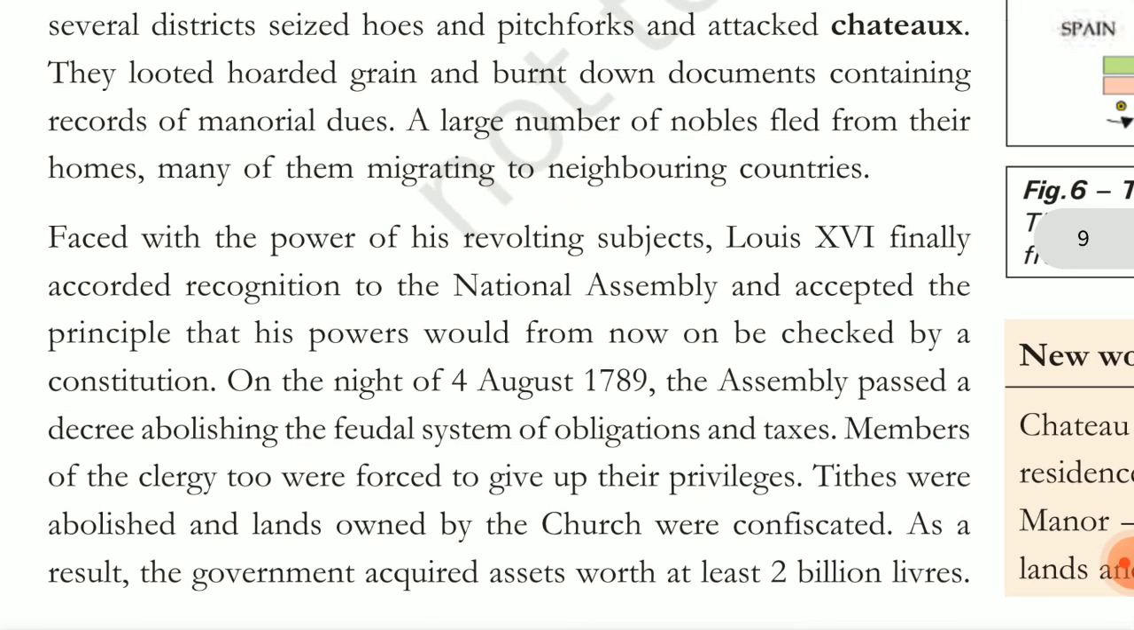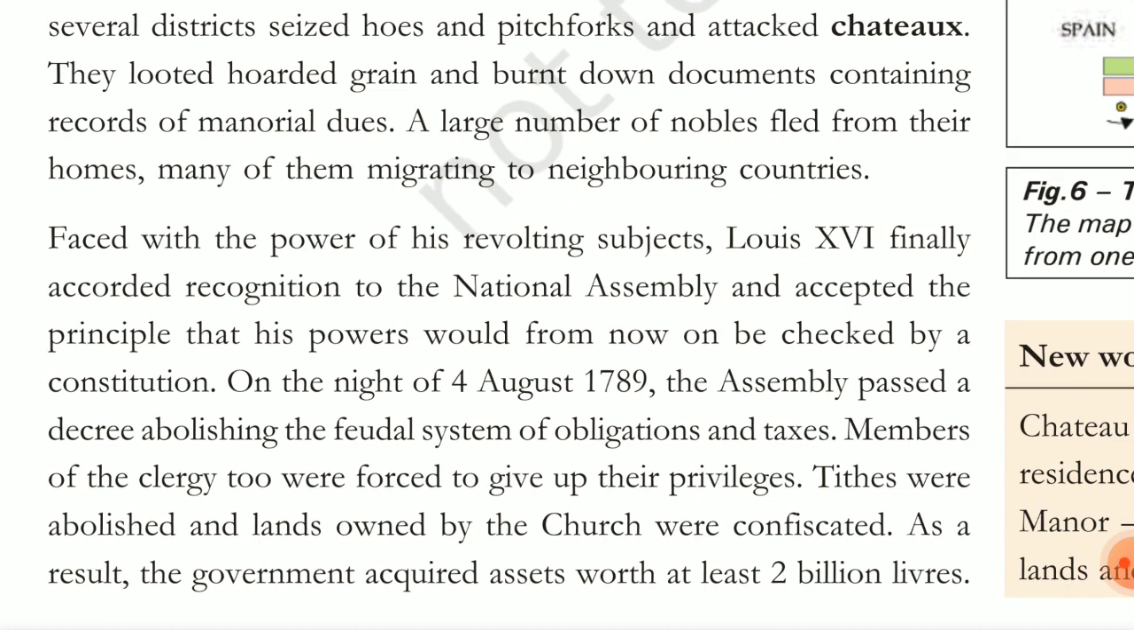And then they went to their place, and they hoarded and burnt all the documents containing the manorial or feudal dues, the dues that the peasants had to pay to the nobles. They burned all their dues in anger. They do not know, because it's a rumor, right? So they were in fear, and they just didn't know what to do. So they broke all their houses, and then they burned all the manorial dues.